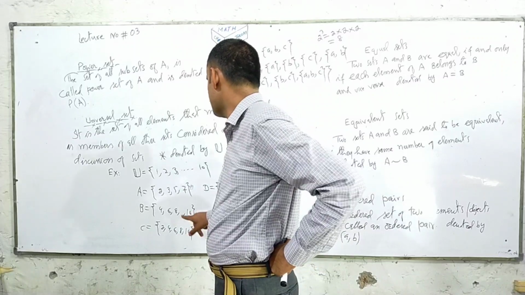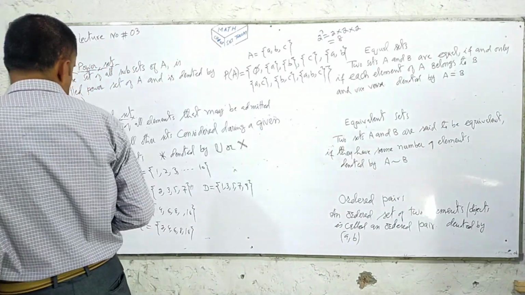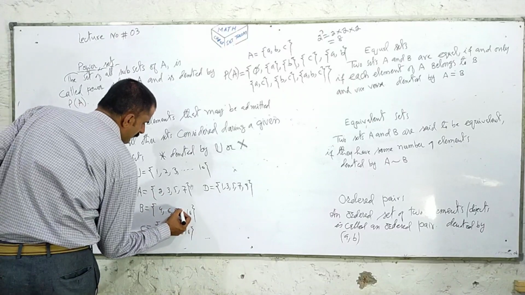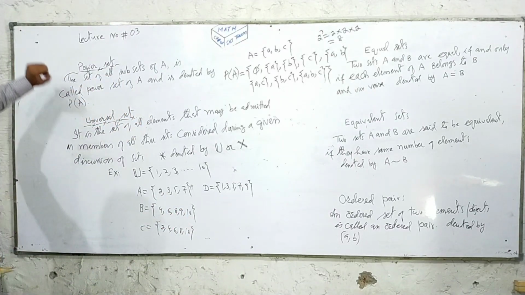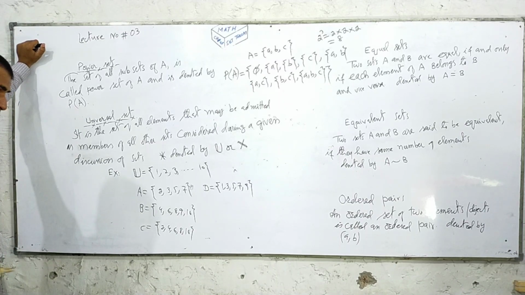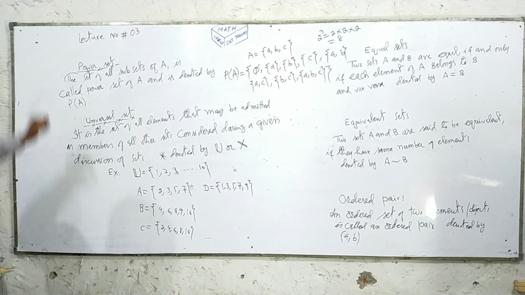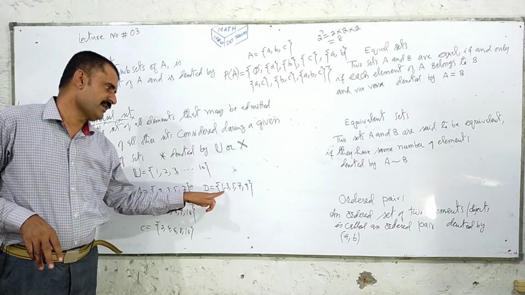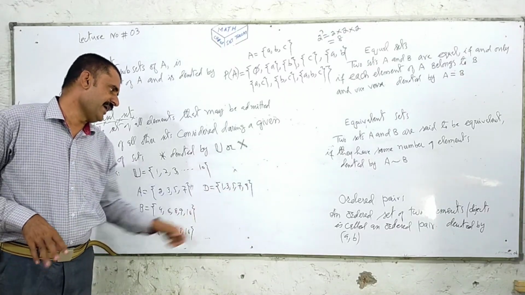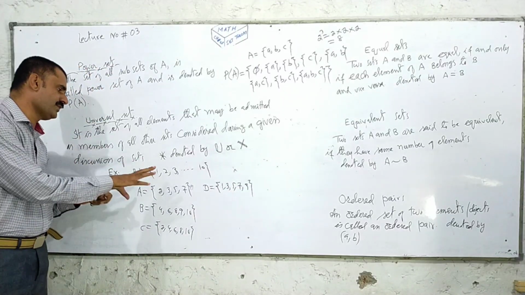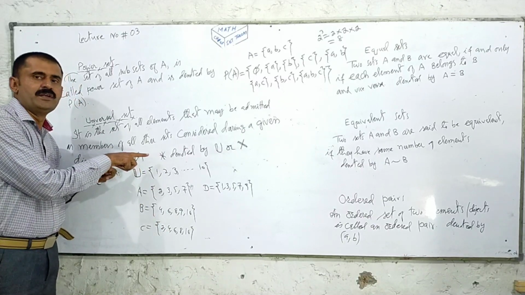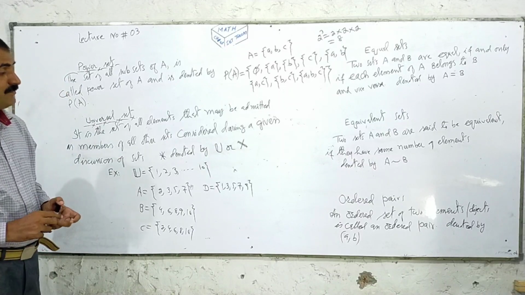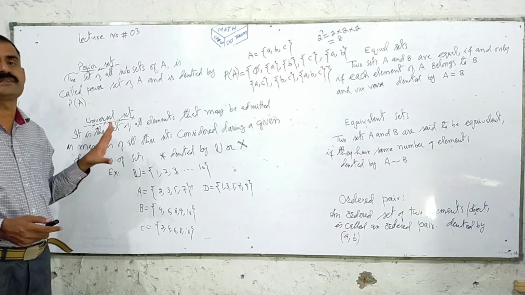Sorry, we are discussing here the composite numbers 4, 6, 8, 9, 10, and C is equal to 2, 4, 6, 8, 10, even numbers. D, odd numbers, 1, 3, 5, 7, 9. If we discuss these 4 sets and all the members are present in the universal set, then we can say that this is a universal set.